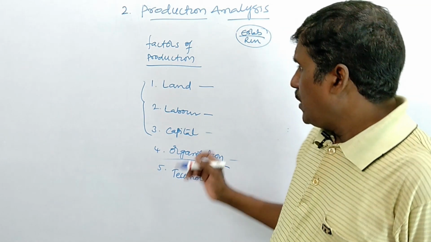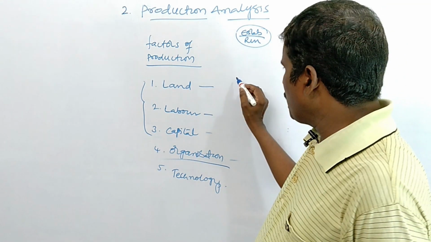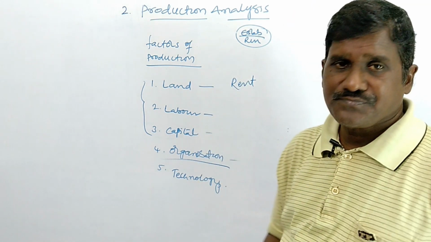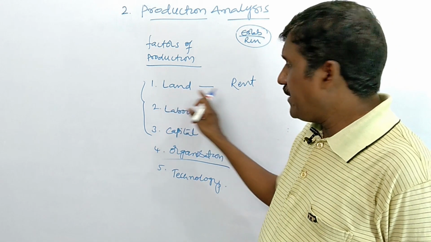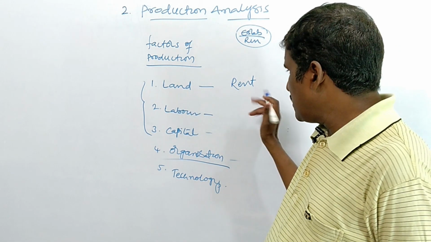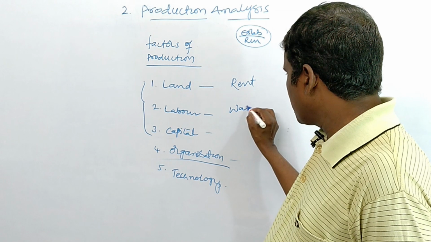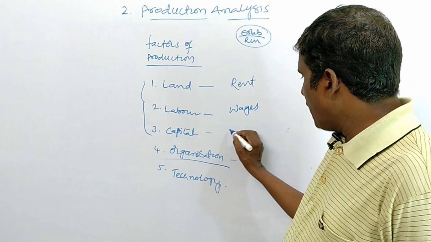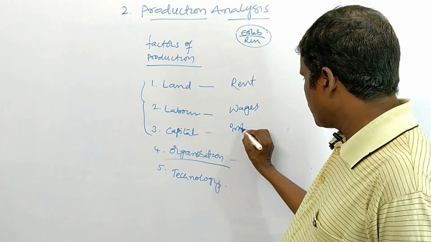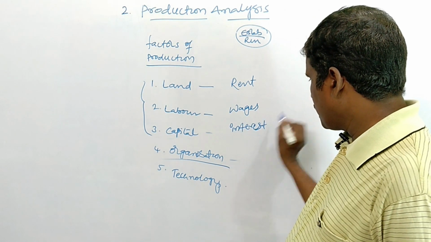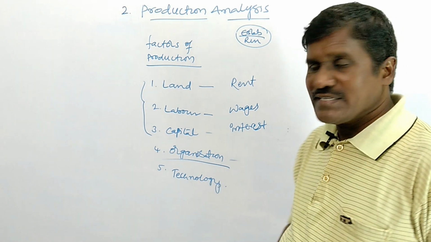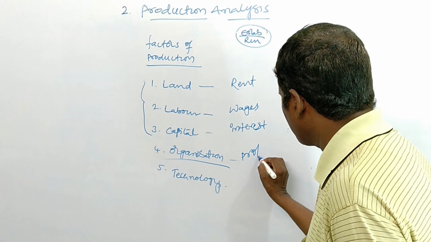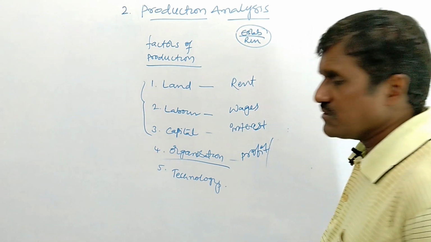For example, land gets rent, labor gets wages, capital gets interest, and organization gets profit.